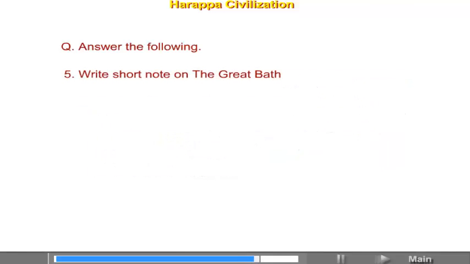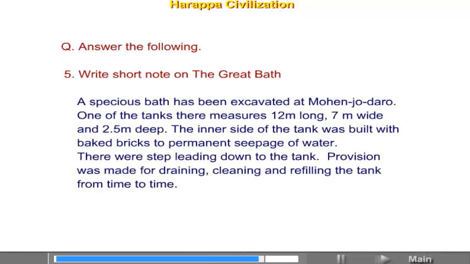Write a short note on the Great Bath. A spacious bath has been excavated at Mohenjo-daro. One of the tanks there measures 12 meters long, 7 meters wide and 2.5 meters deep. The inner side of the tank was built with baked bricks to prevent seepage of water. There were steps leading down to the tank. Provision was made for draining, cleaning and refilling the tank from time to time.